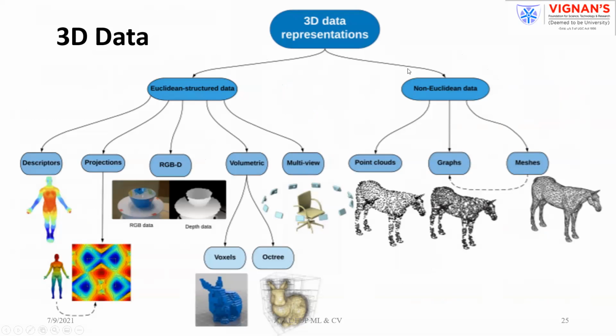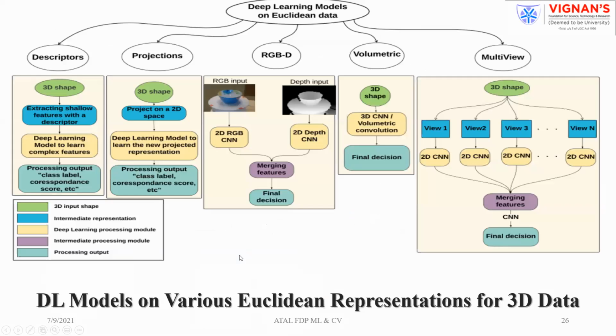To assimilate the things, I have given you a graphical representation. Euclidean or structured data, non-Euclidean or geometrical data. The Euclidean class comes under descriptors as feature descriptors, or projections, RGB or depth maps, volumetric voxels or octree, or multi-view. All these come under Euclidean. Or point clouds, graphs or meshes. As already mentioned, point clouds or meshes can be considered under both classes.